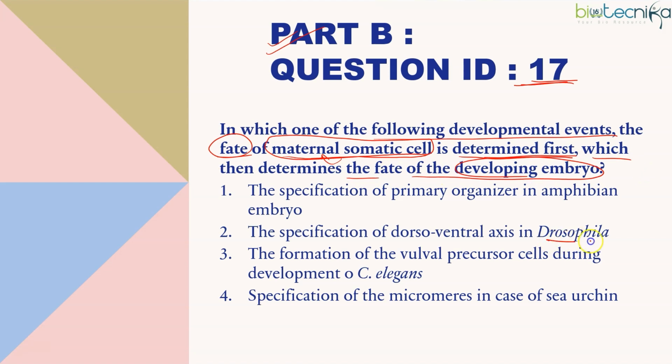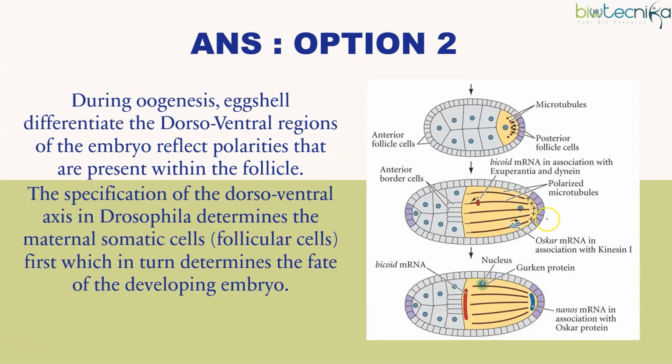Now we all know that in Drosophila we have maternal genes. We have two sets of genes, maternal genes and zygotic genes. Maternal molecules already specify the axis, and not only that, even the somatic cells of the maternal body are involved in the axis formation, especially the dorsal-ventral. So if you look at the entire oogenesis, the eggshell is responsible for differentiating the dorsal-ventral regions of the embryo, which reflect the polarities that are present within the follicle.